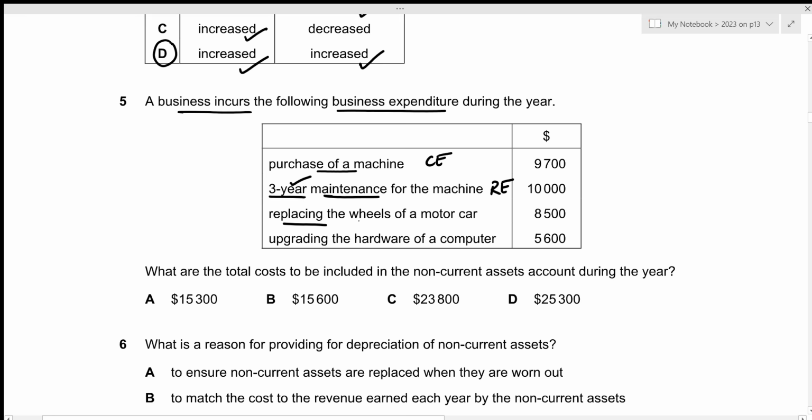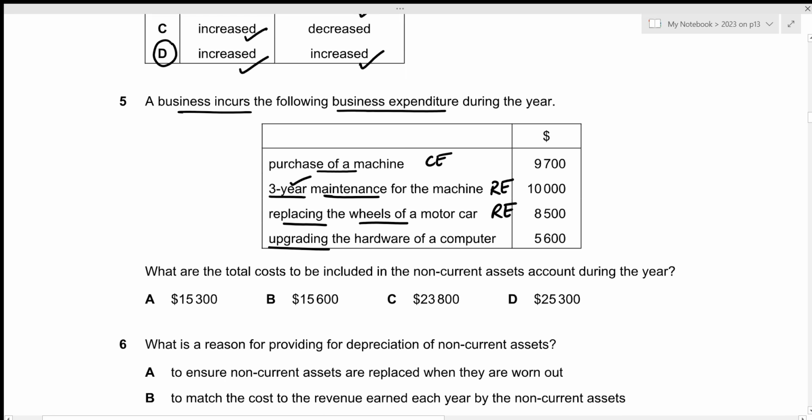We then have replacing the wheels of a motor car. So in this case, we are maintaining our motor car by introducing new wheels so that it can operate smoothly, right? So this can also be categorized as part of the maintenance. This is not any sort of improvement. Remember the difference between improvement and maintenance. That will make it easier for you to categorize it as revenue expenditure or capital expenditure. If we're talking about maintenance, it will be revenue expenditure, which is the replacement of wheels in this case. But if we're talking about any sort of improvement, then we have to categorize it as capital expenditure.